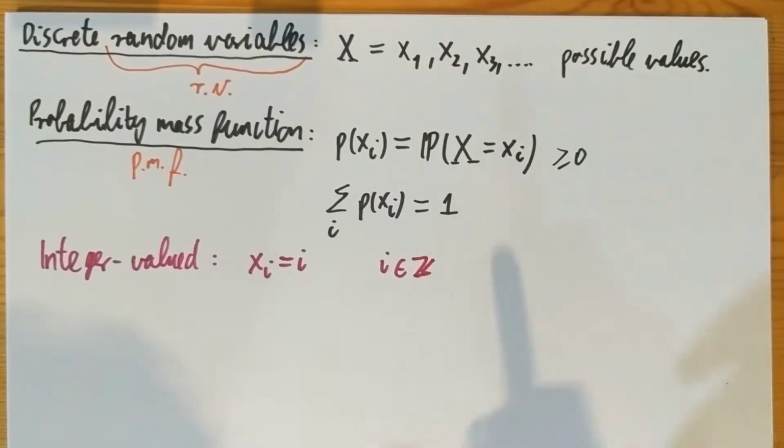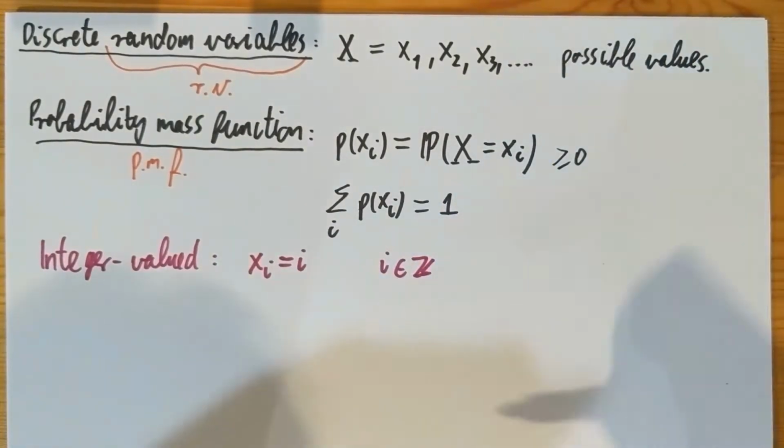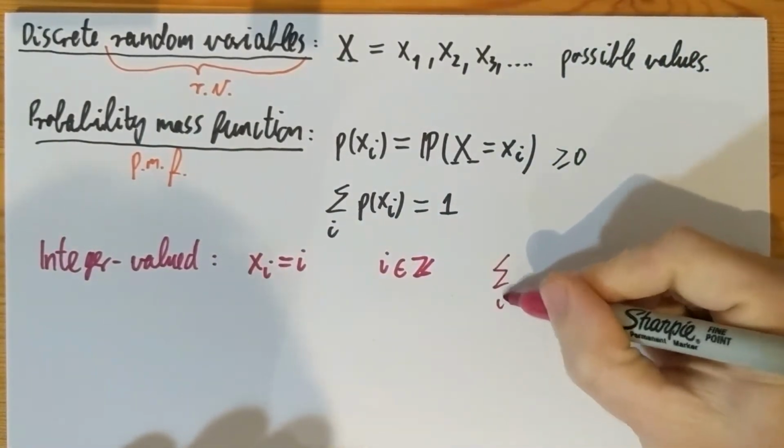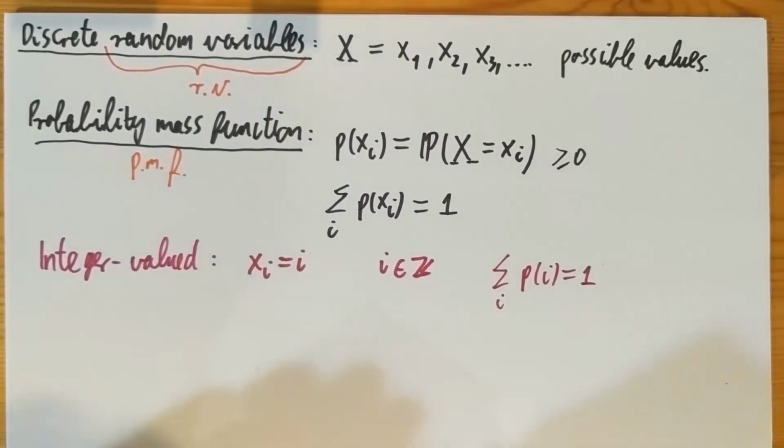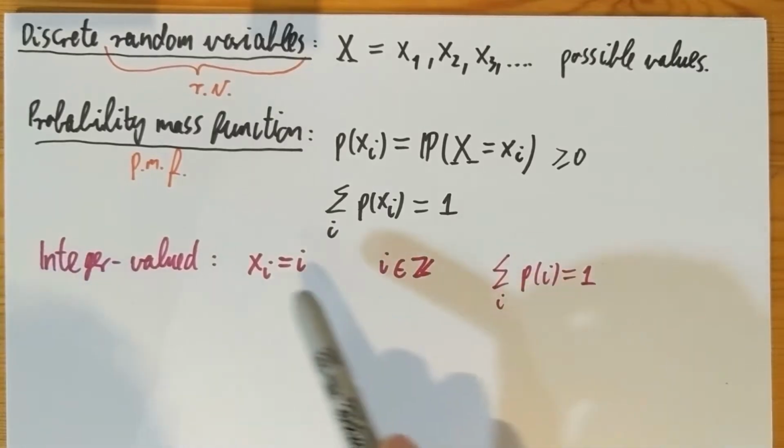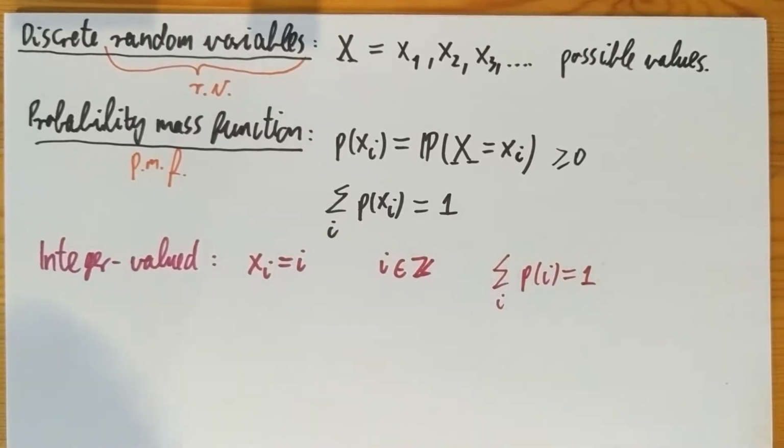Okay, and then this sum of the probabilities equals 1 will transform into sum of the pi equals 1. So for integer valued random variables, the possibilities are integers, and the mass function values on those integers sum up to 1. So that's what a random variable is. Now, I'm going to concentrate on these from now on.